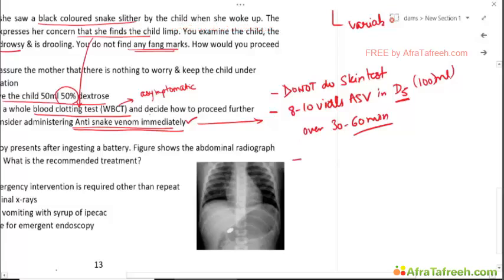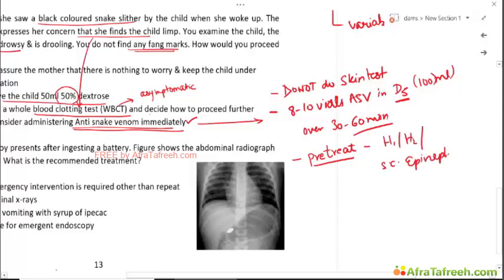Okay. Recently, it has also been recommended to pre-treat the patients with H1, H2 blockers or subcutaneous epinephrine. This decreases the adverse effects, the allergic complications of ASV.